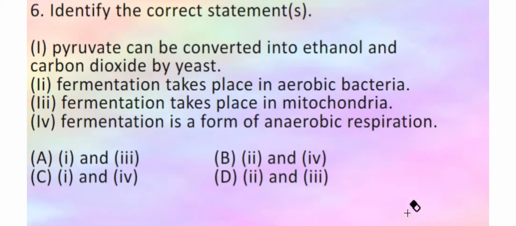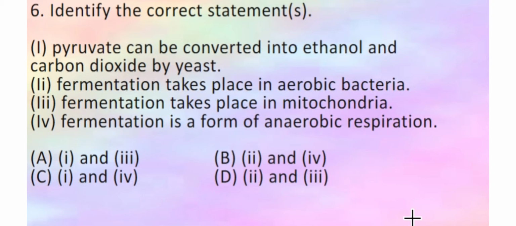Pyruvate can be converted into ethanol and carbon dioxide by yeast. We know yeast is undergoing anaerobic respiration or fermentation. The products are ethyl alcohol or ethanol and carbon dioxide. That's a correct statement. Then, fermentation takes place in aerobic bacteria. No, aerobic bacteria use oxygen to convert glucose into energy. So fermentation is not happening there.